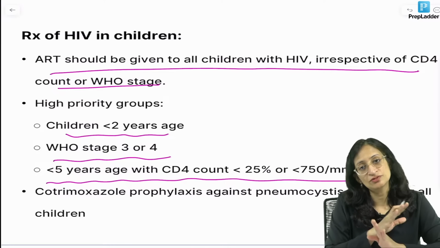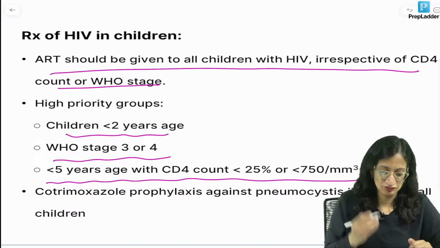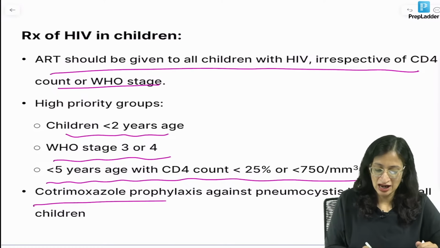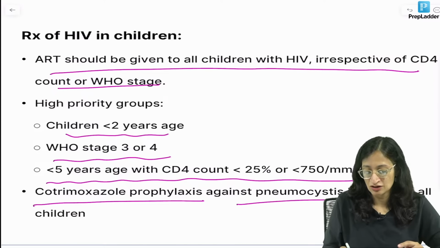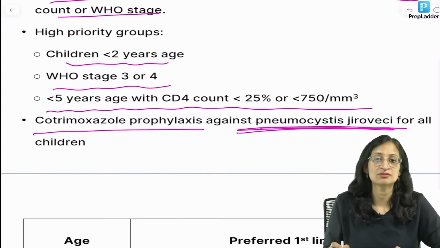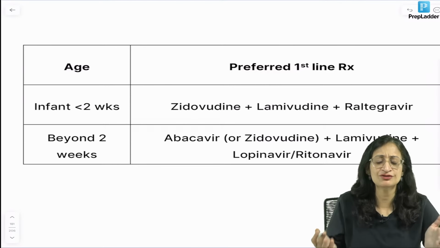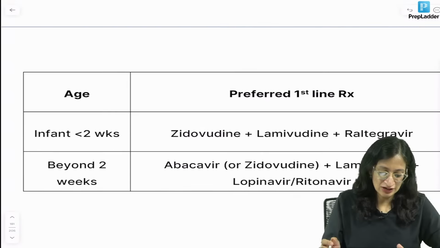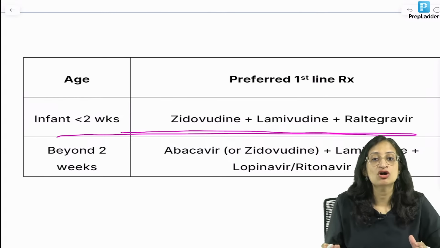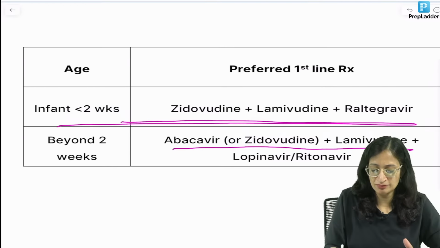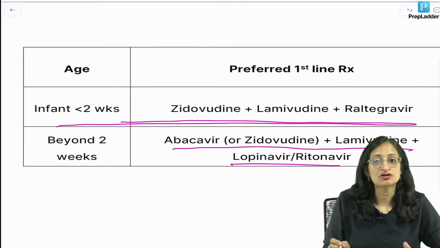But actually it is to be given to all HIV positive cases if possible. And cotrimoxazole is for prophylaxis against Pneumocystis jirovecii, which is the most common cause of pneumonia in a baby with HIV. Preferred first line treatment for infants less than 2 weeks: zidovudine plus lamivudine plus raltegravir. Beyond 2 weeks, abacavir or zidovudine plus lamivudine and lopinavir or ritonavir.